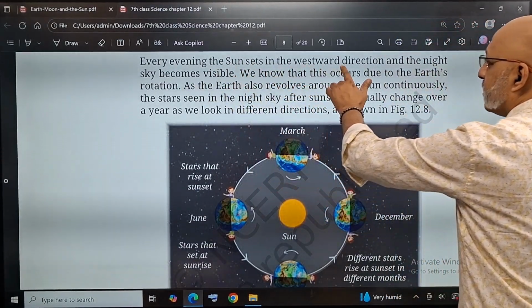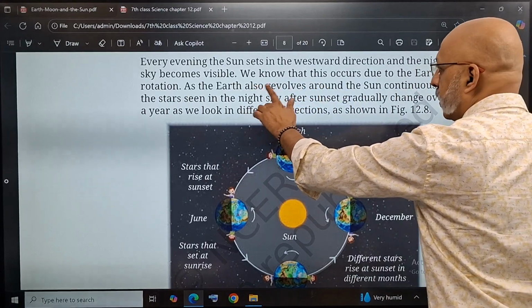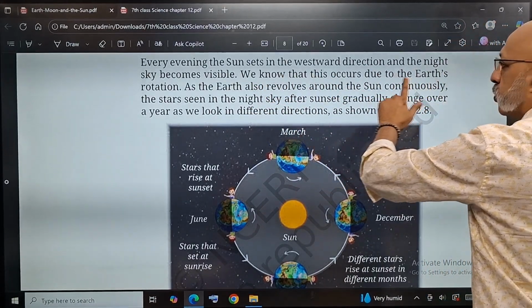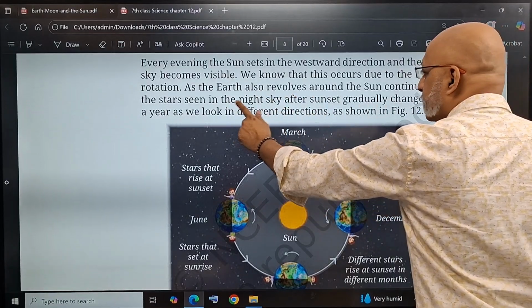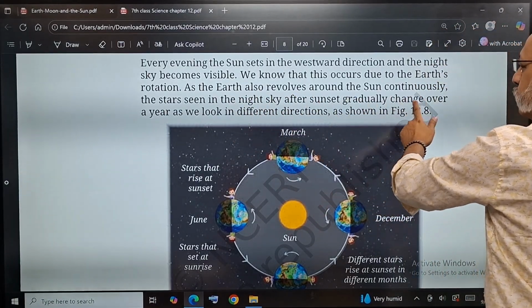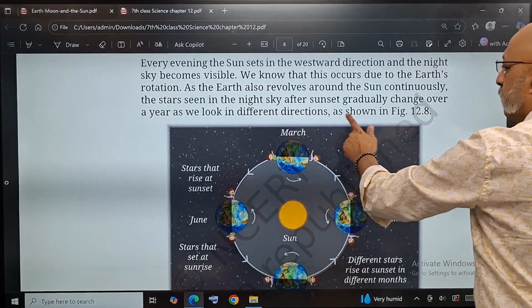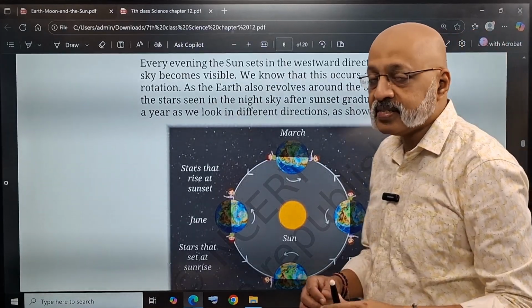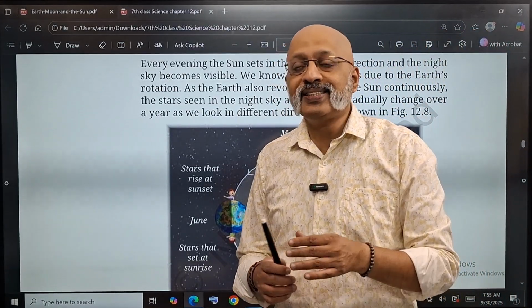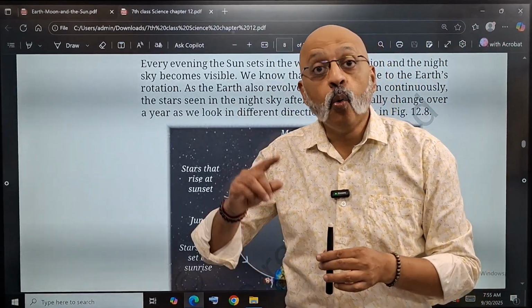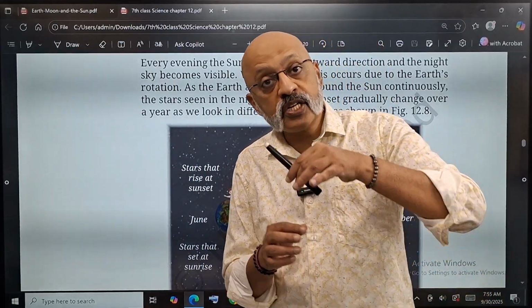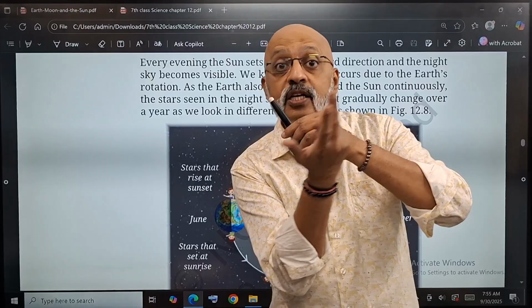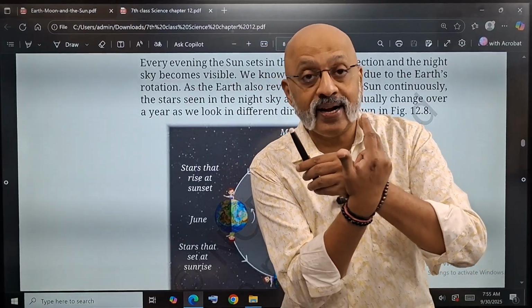Every evening the sun sets in the west and the night sky becomes visible. We know that this occurs due to the Earth's rotation. As the Earth also revolves around the sun continuously, the stars seen in the night sky after sunset gradually change over a year as we look in different directions, as shown. So the stars that you see, let's say in the month of April, will be in a different direction when you see them in November, right? Because the Earth is also revolving around the sun at the same time.